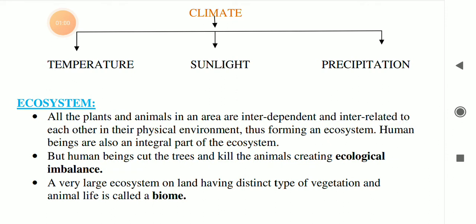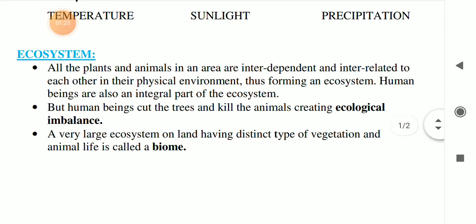Now ecosystem. What is ecosystem? All the plants and animals in an area are interdependent and interrelated to each other in their physical environment, thus forming an ecosystem. Human beings are also an integral part of the ecosystem, but human beings cut the trees and kill the animals, creating ecological imbalance. A very large ecosystem on land having distinct types of vegetation and animal life is called a biome.